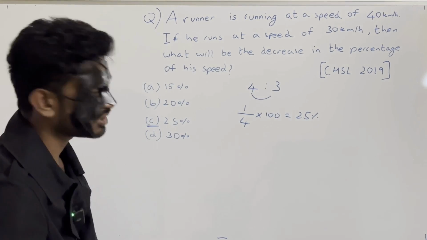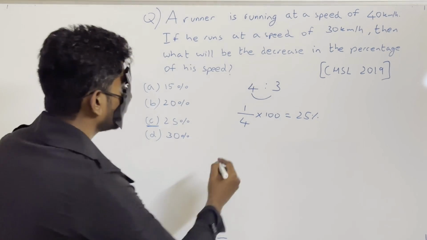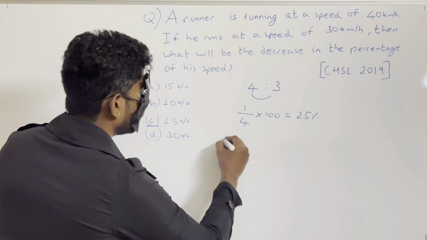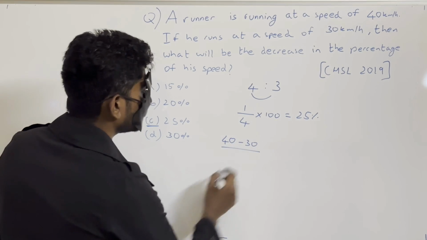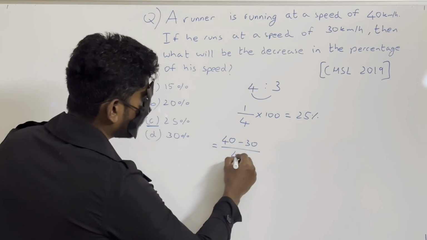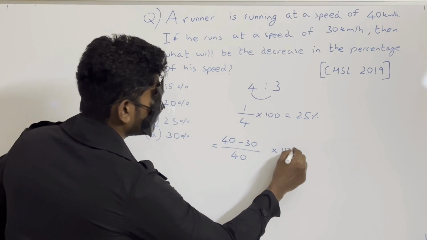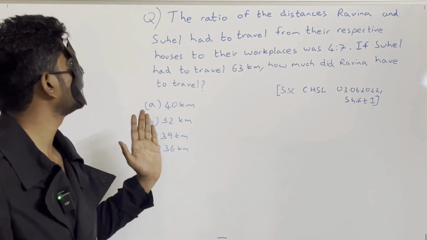Now solving it from basics, decrease in percentage is nothing but 40 minus 30 by initial speed, which is 40 kilometers, right? By 40 into 100.